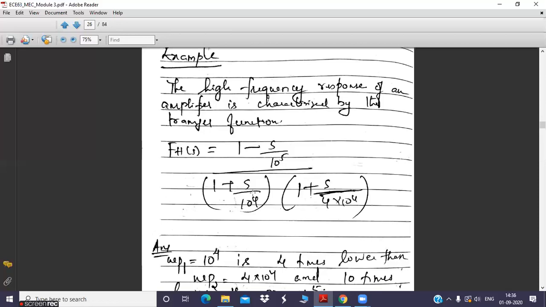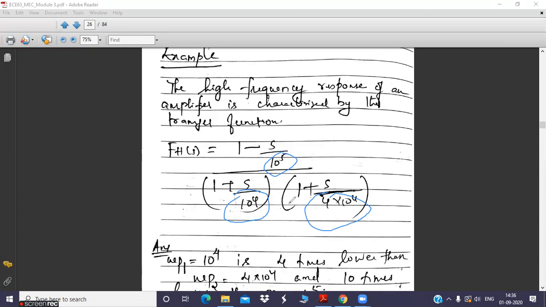Whatever figure you find below S, that is nothing but your poles. First, you have to make a list of the poles and zeros. So this is one pole, which is omega p1. This is another pole, which is omega p2. But what about this? This is 0. Correct. This is a zero.